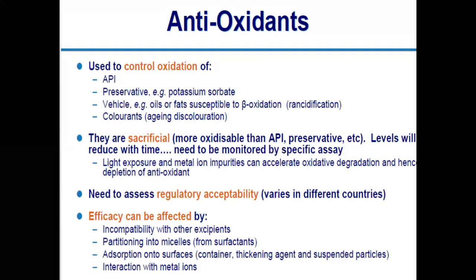So when such a reaction takes place in your product, it may cause instability of your drug. It may cause the loss of pharmacological action of your drug.